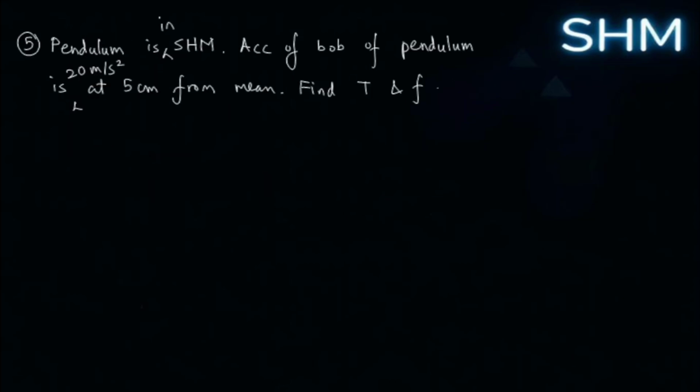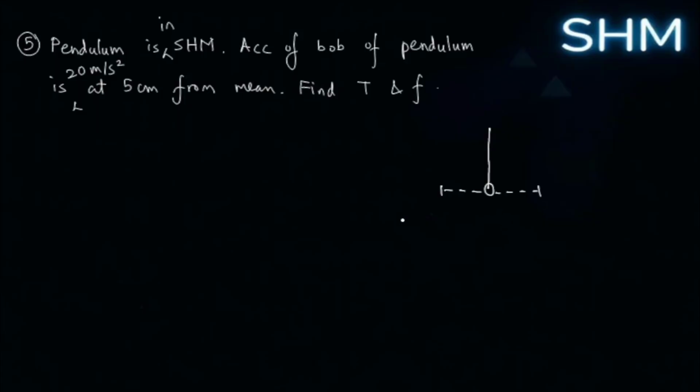Next question. This is a question that we had seen in the last class. So a pendulum is in SHM. Acceleration of bob of the pendulum is 20 meter per second square at 5 centimeter from mean position. So say there is a bob. It is oscillating. Now assume it is like the bell of a horror movie at 12 at night, ding dong ding dong.